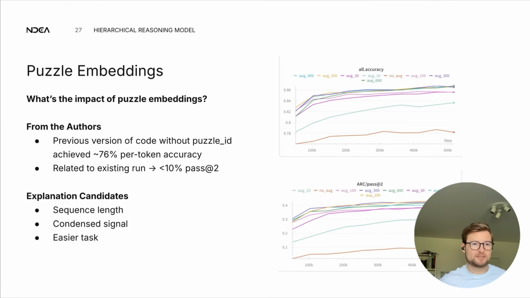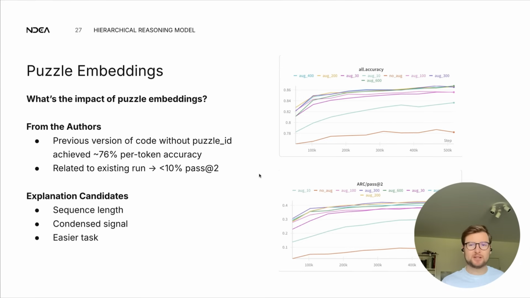What we learned from them, and what we wanted to understand, is what is the impact of the puzzle embeddings? So what is the impact of the fact that they use this hash of this task with this augmentation and this color mapping, rather than showing the context of the other input-output pairs of the same task? They told us that they had run this ablation in a previous version of their code that used the context of other input-output pairs rather than the puzzle embeddings. And it's not quite the same state of code, so there are probably some performance improvements elsewhere at the same time. But back then, not using puzzle IDs, not using the puzzle embeddings, but rather using the context, they achieved about 76% per token accuracy.